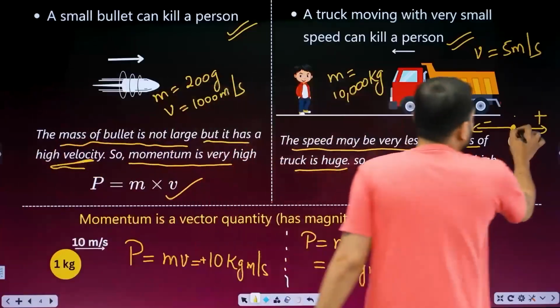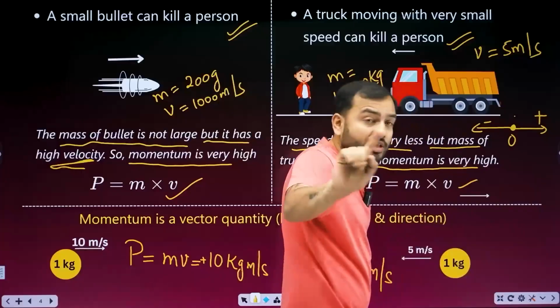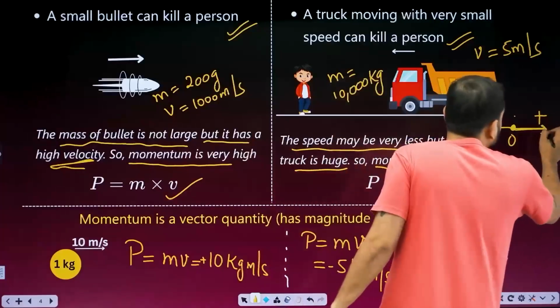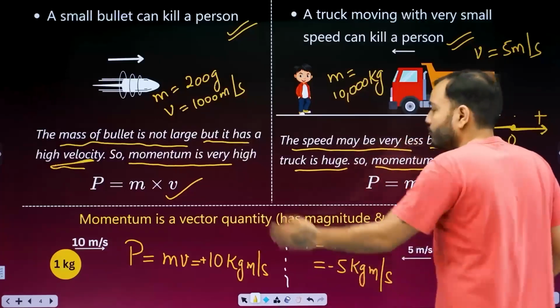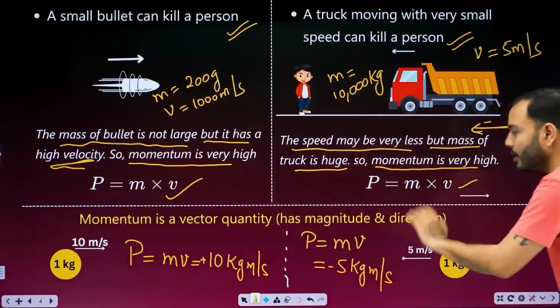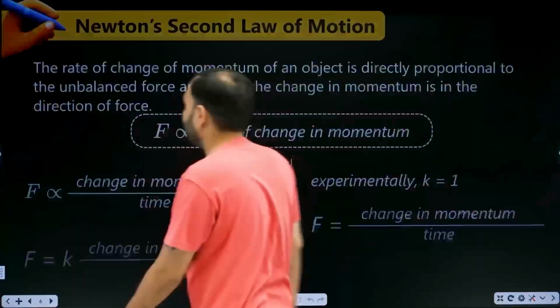Clear? Bhai, what kind of quantity is momentum? Vector. Means it has direction. If we take momentum in this direction as positive, which is generally done, then this will be negative. So the momentum is positive here and that one is negative. Very good, bhai. Let's move ahead.